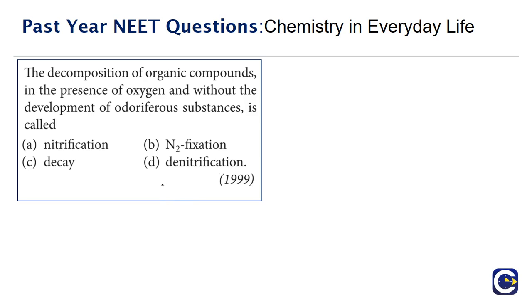So if you try to have a look at the options A, B, and D, all these are the methods where we will be either forming nitrogen or nitrates or nitrites. The only process that involves oxygen is decay. So the correct answer for this is decay.